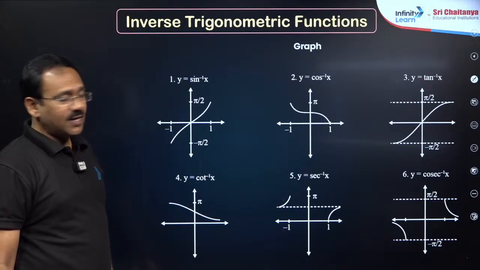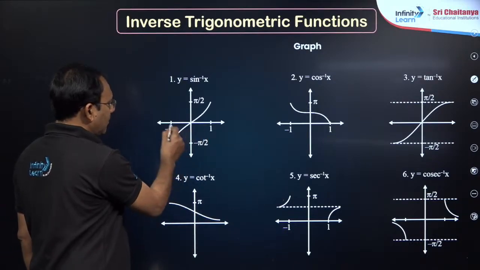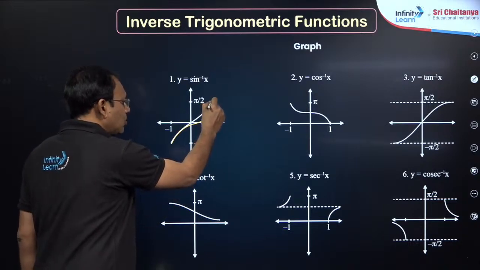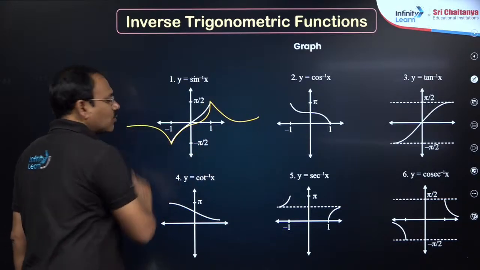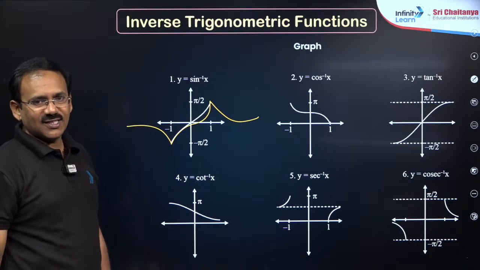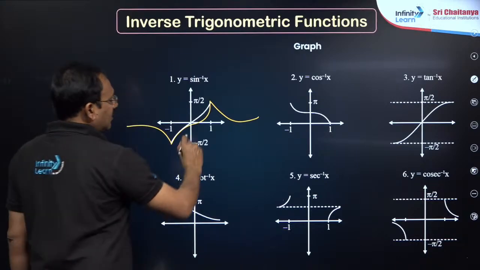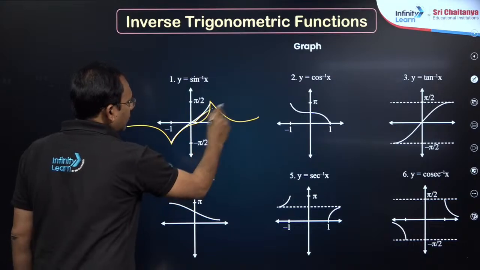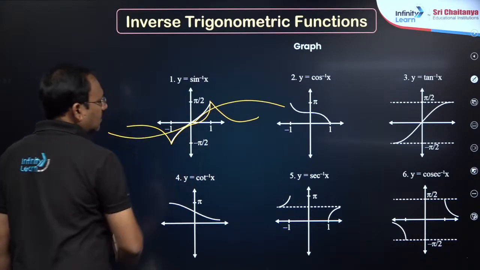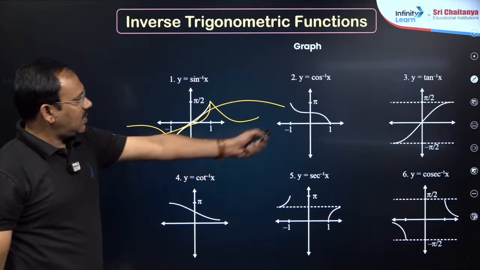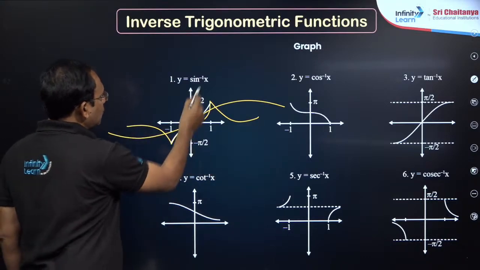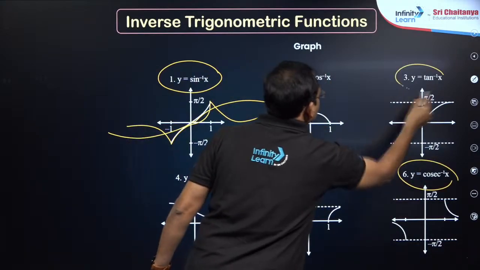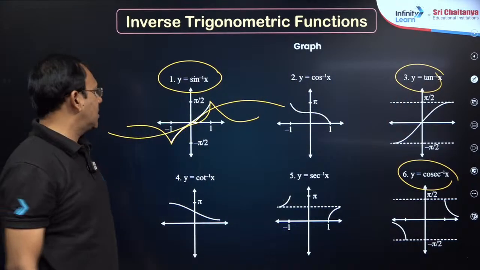I told the graphs in a different way. Suppose you plot -1 to 1. Sin inverse x graph is this. I told you to draw this part to get the cosecant inverse x graph. And the tan inverse x graph would be, my dear friends, just below this. It goes like this. See, these three you combine. You just do sin inverse x, cosecant inverse x, tan inverse x in a single graph, you see, dear students.